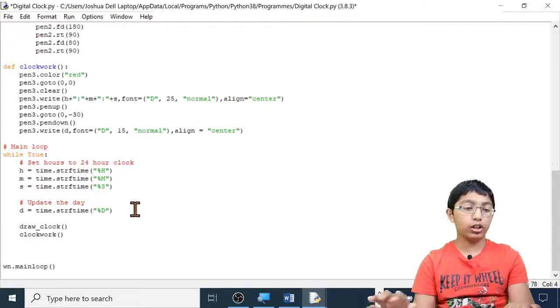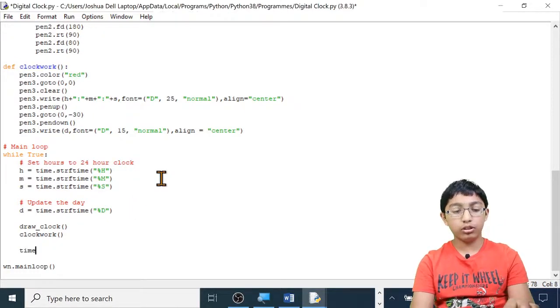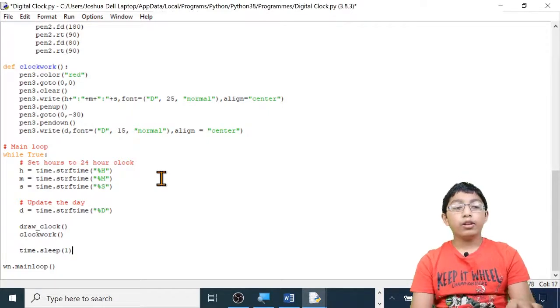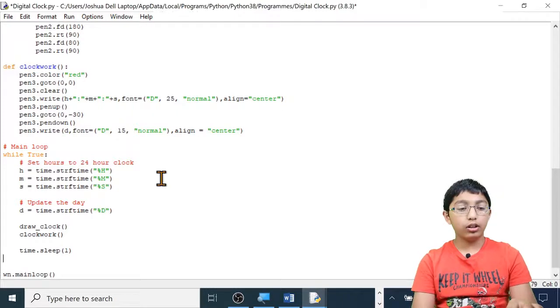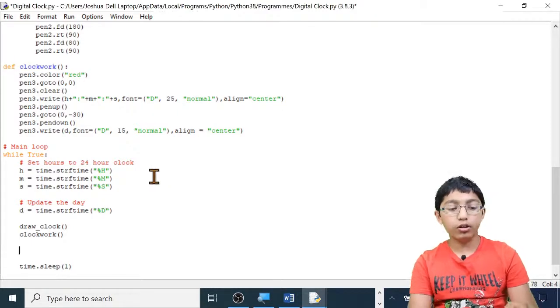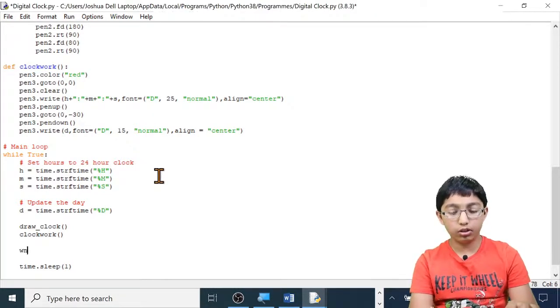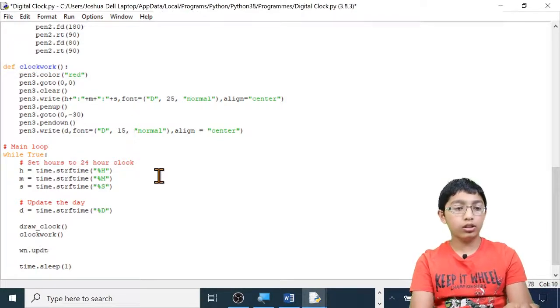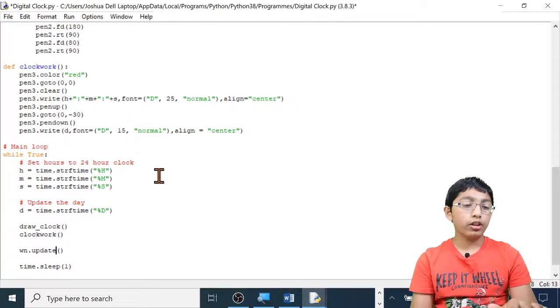So to do that, we have to type time dot sleep, open brackets, 1, close brackets. So this basically slows down the program for 1 second. So it stops the program for 1 second and then continues. And above this, we have to type win dot update, open brackets, close brackets. This is to update the screen, so it actually updates the time.